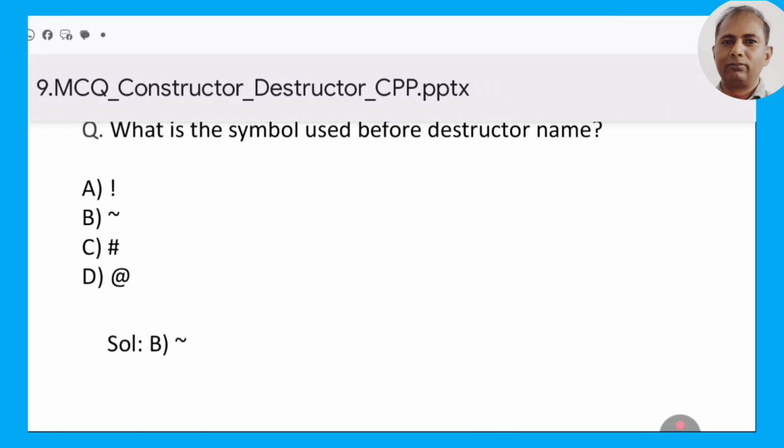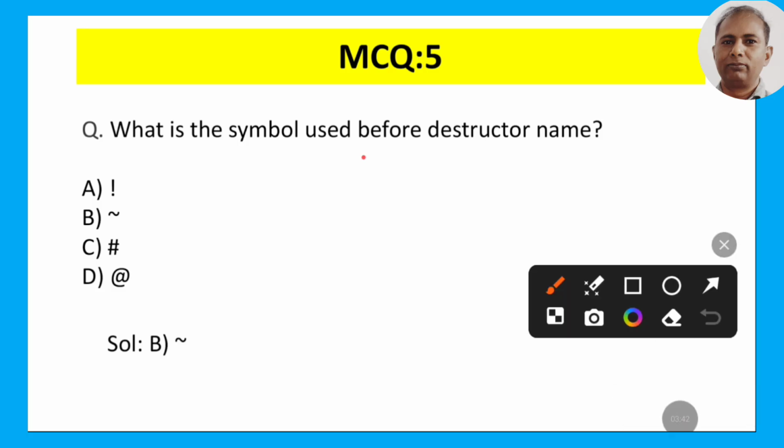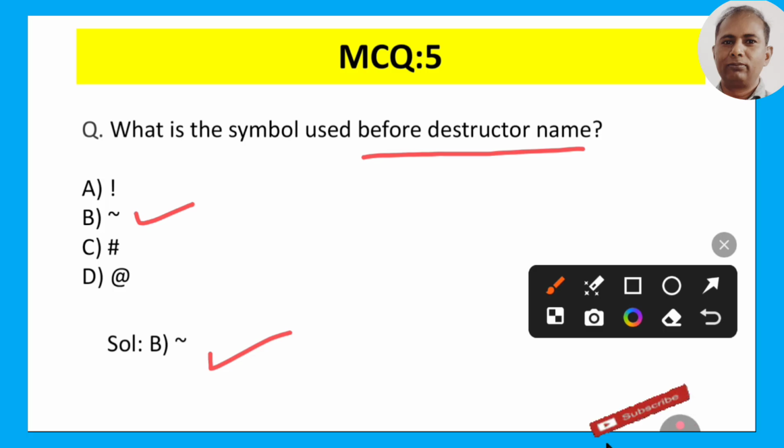MCQ 5: what is the symbol used before the destructor? If we are making any destructor, which symbol should we use before the destructor? I think we have told you it is the tilde symbol, that is option B. So option B should be the correct answer here. When we are making the destructor, we use the tilde symbol before the class name to show that we are making the destructor.